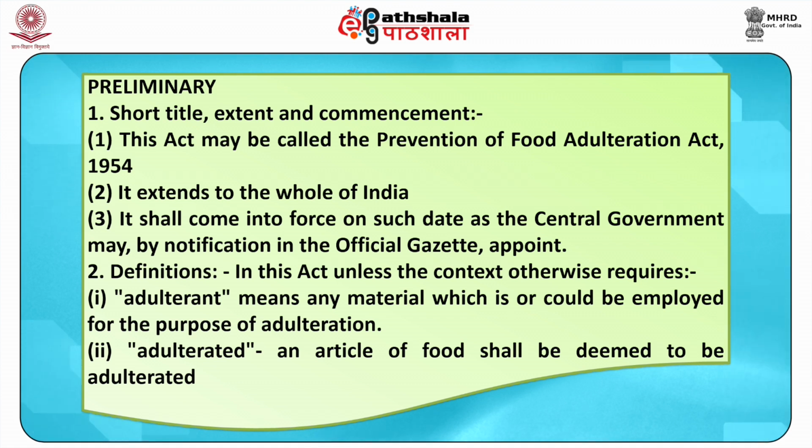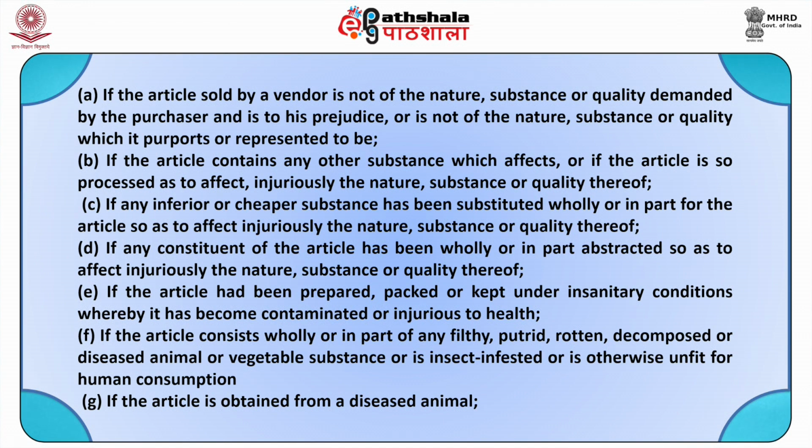Adulterant means any material which is or could be employed for the purpose of adulteration. Second is adulterated. An article of food shall be deemed to be adulterated if A. If the article sold by a vendor is not of the nature, substance or quality demanded by the purchaser and is to his prejudice, or is not of the nature, substance or quality which it purports or is presented to be.